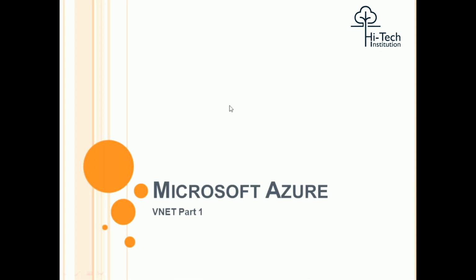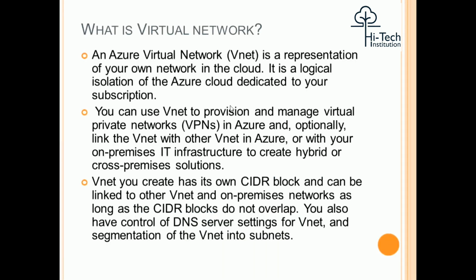the Azure. So what is meant by virtual network here? The Azure virtual network is a representation of your own network in the cloud. So in on-prem, the way you have the network, the same way in the cloud we are going to have the network here, which is called a virtual network. So it is a logical isolation of the Azure cloud dedicated to your subscription.